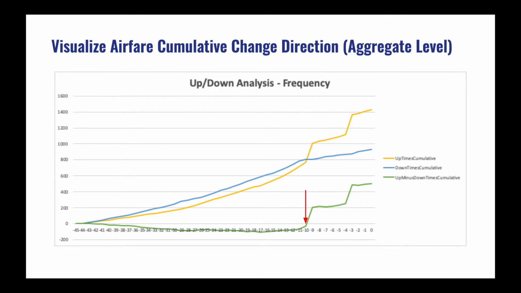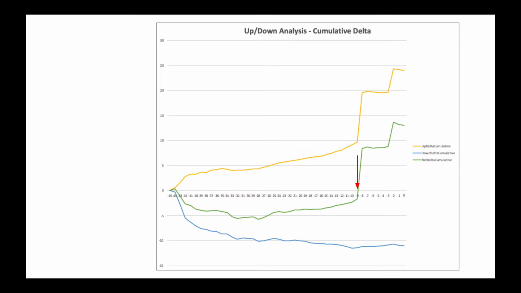In a cumulative sense, the frequency of moving upwards exceeds the frequency of moving downwards at 10 days before the takeoff day. This result is consistent with the previous one. These two graphs give us a hint that several days are worth paying attention to. They are the break-even points or extreme points. This graph also shows a similar analysis in terms of cumulative price change.